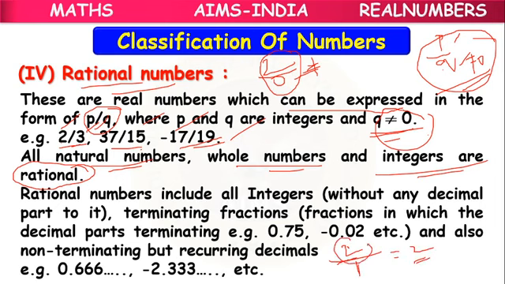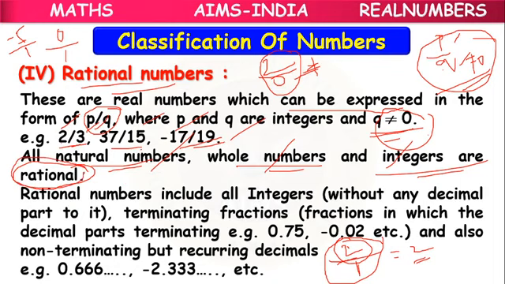So any natural number can be written in the form of a rational number. Or if we have minus 5, we can write it as minus 5 by 1. Or if we have 0, we can write it as 0 by 1. So natural numbers, whole numbers and integers can all be written in the form of a rational number.